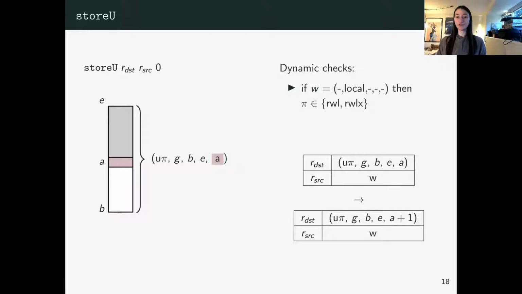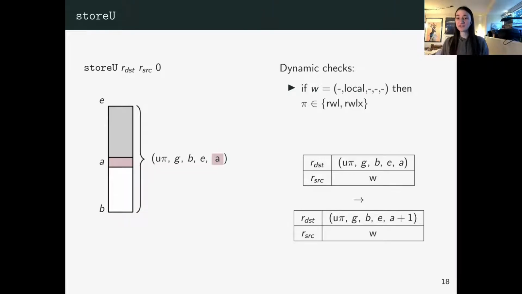Likewise, store U also takes a destination and source register and an offset. But now, since we are storing something in memory, we also need to check that if the word we are storing is local, the permission must be write local. Here I'm indicating pi, meaning the non-U part of the permission has to be write local. And in this case, I'm showing a particularly interesting case of store U, where the offset is 0.